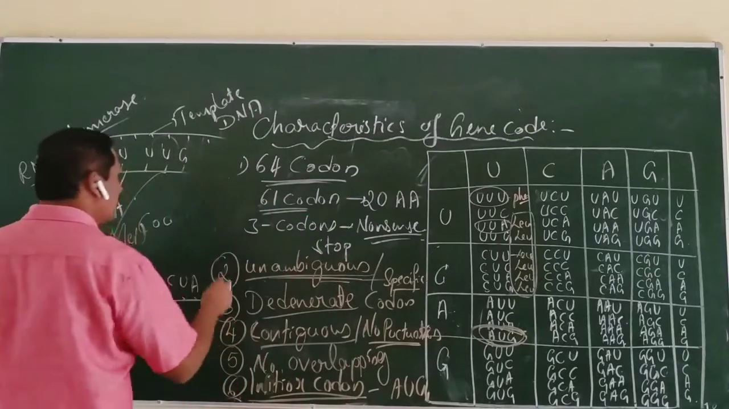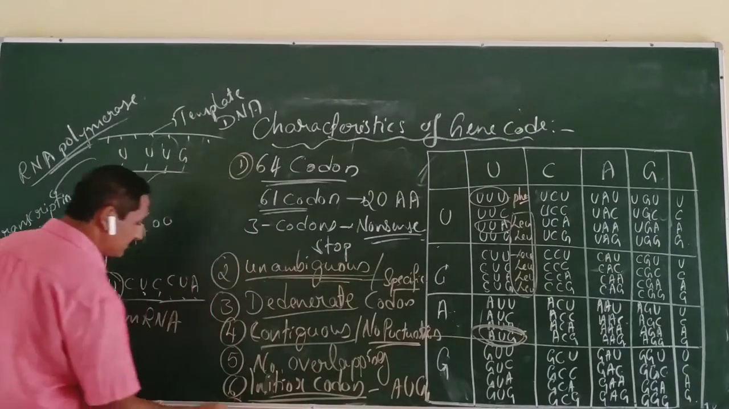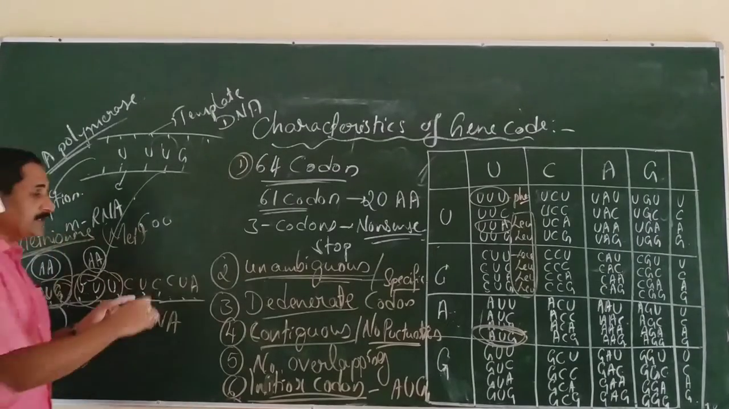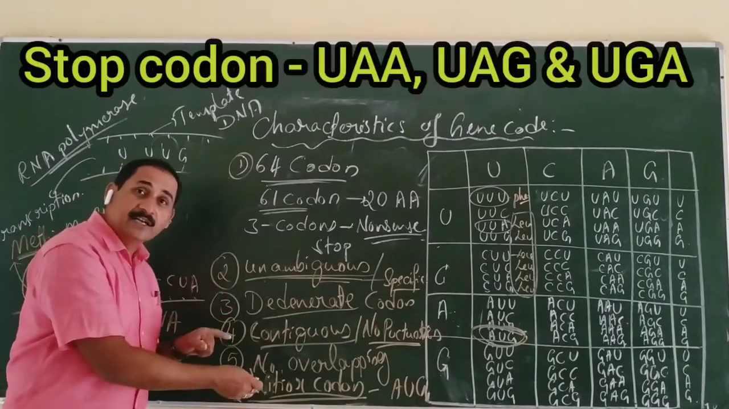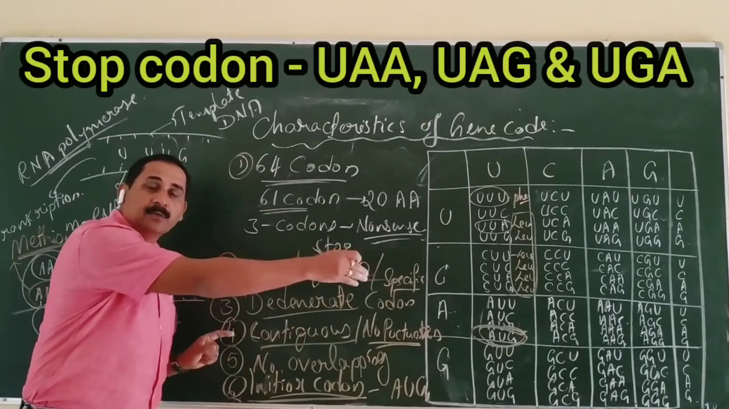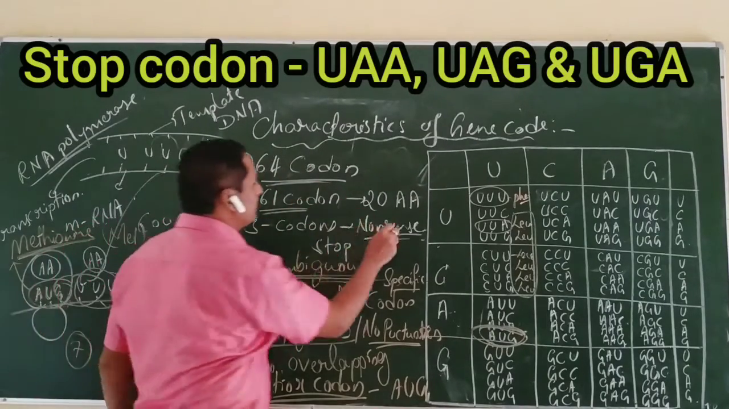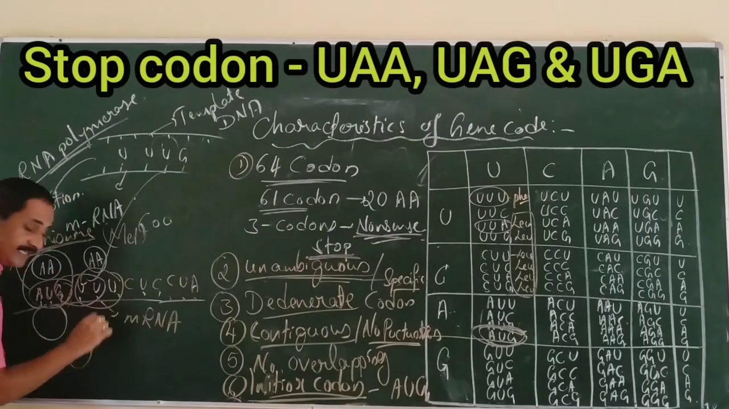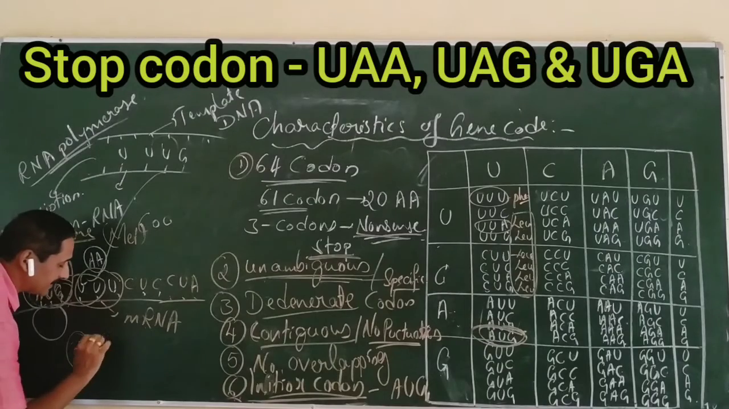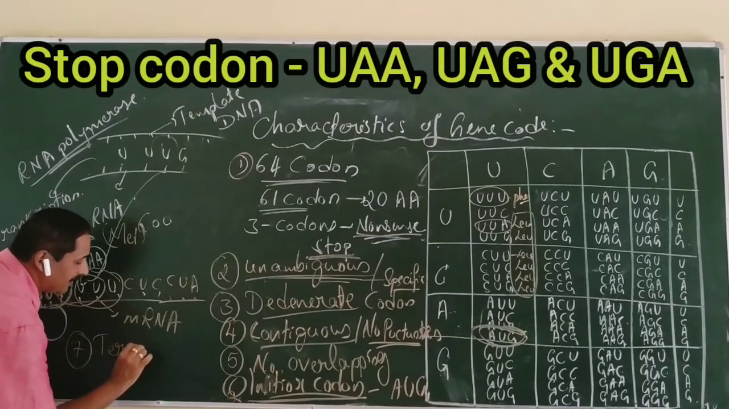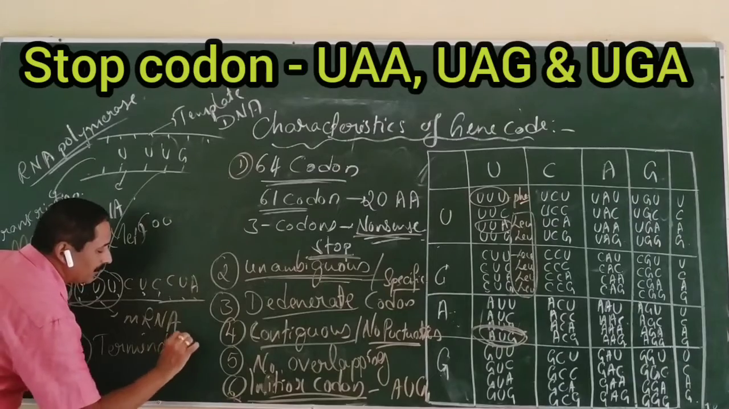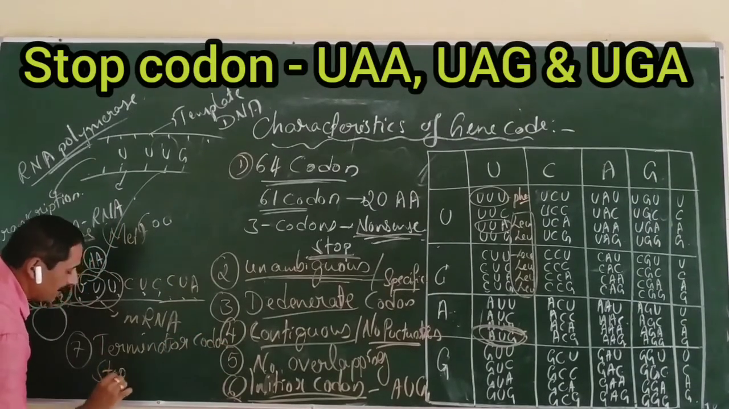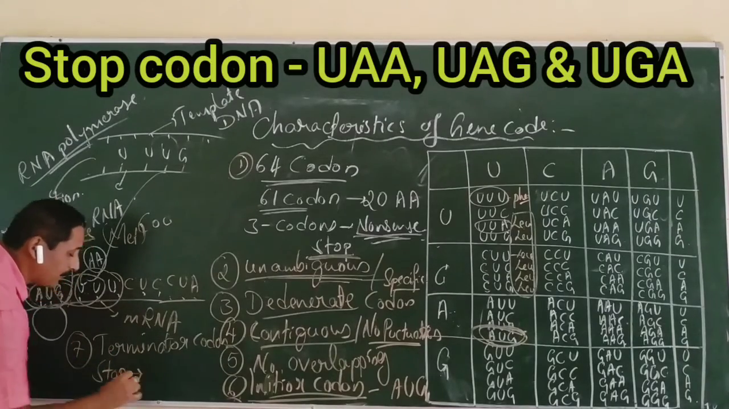So one more important character of genetic code, the seventh one. The protein synthesis, when it has been started, should be stopped at a particular region. Where does it stop? At the nonsense codon, the stop codon. The protein synthesis ends at a particular point, that is the terminator codon or stop codon.